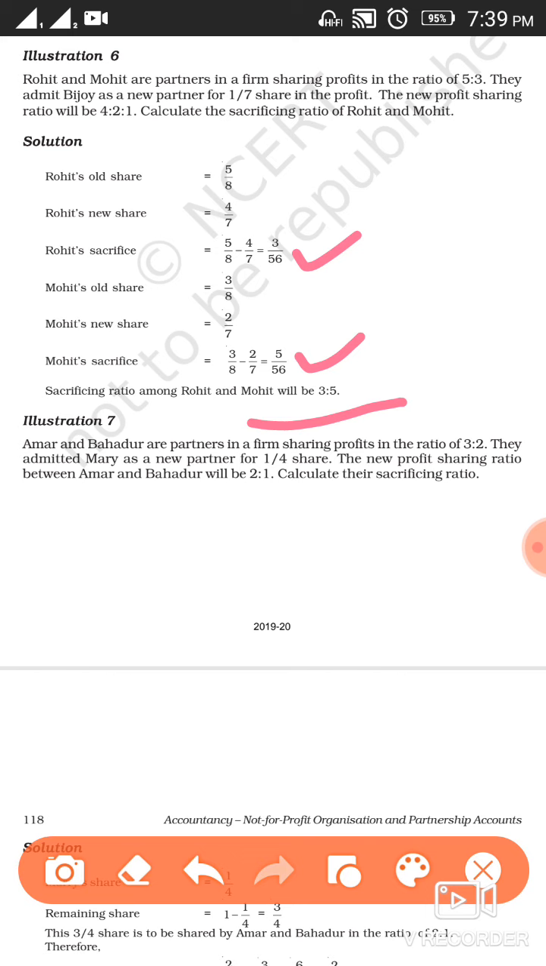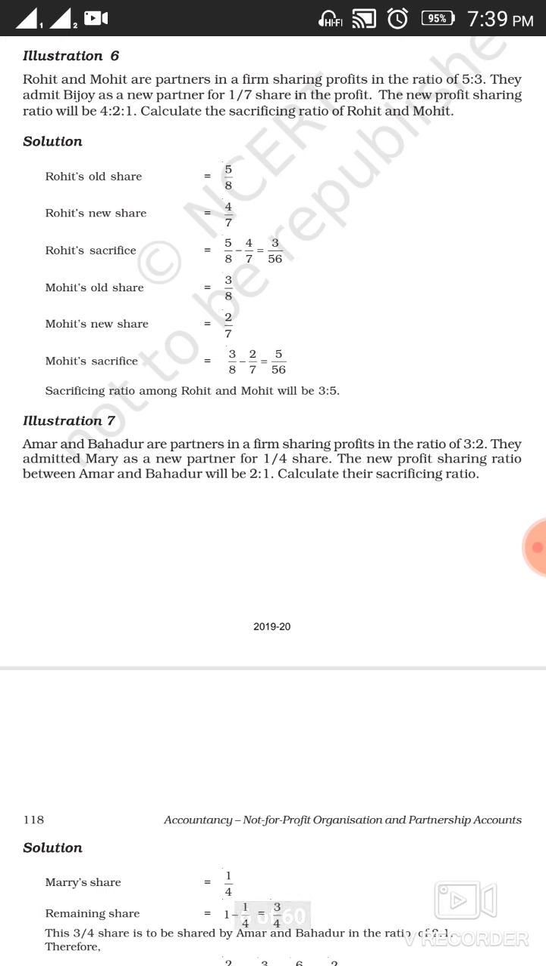Now you have been given another example. Let's take this example. Amar and Bahadur are partners in a firm sharing profits in the ratio 3:2. They admitted Mary as a new partner for 1/4 share. The new profit sharing ratio between Amar and Bahadur will be 2:1. Calculate their sacrificing ratio. So this is the question, and as per this question you have to calculate the sacrificing ratio. Now how are you going to calculate it?